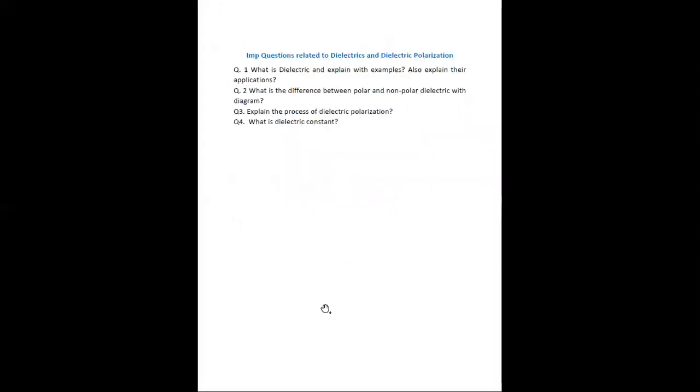And the next are the important questions related to dielectrics and dielectric polarization from the exam point of view. First, what is a dielectric? Explain with examples, and also explain their applications, where we have used dielectric materials. Second, what is the difference between polar dielectric and non-polar dielectric, with diagram and examples. Also explain the process of dielectric polarization and the types of polarization.